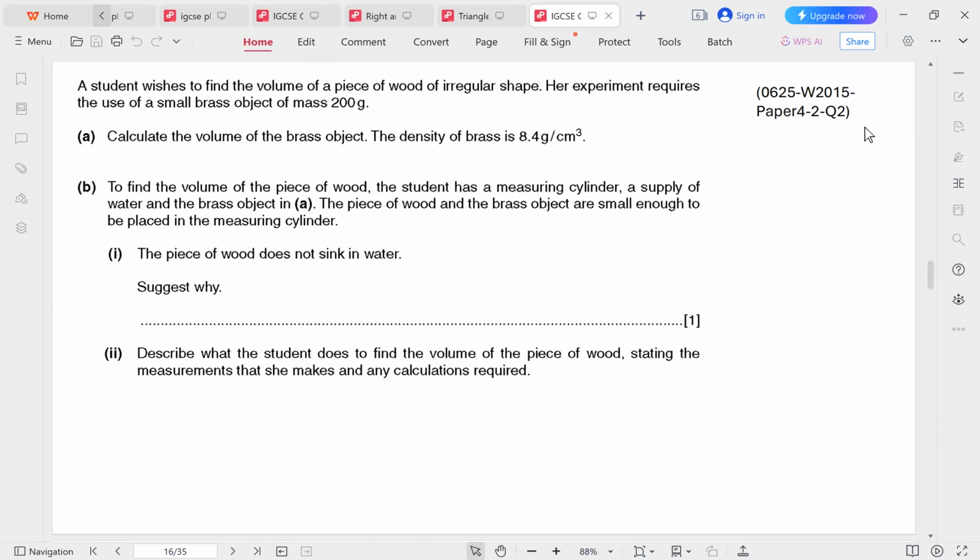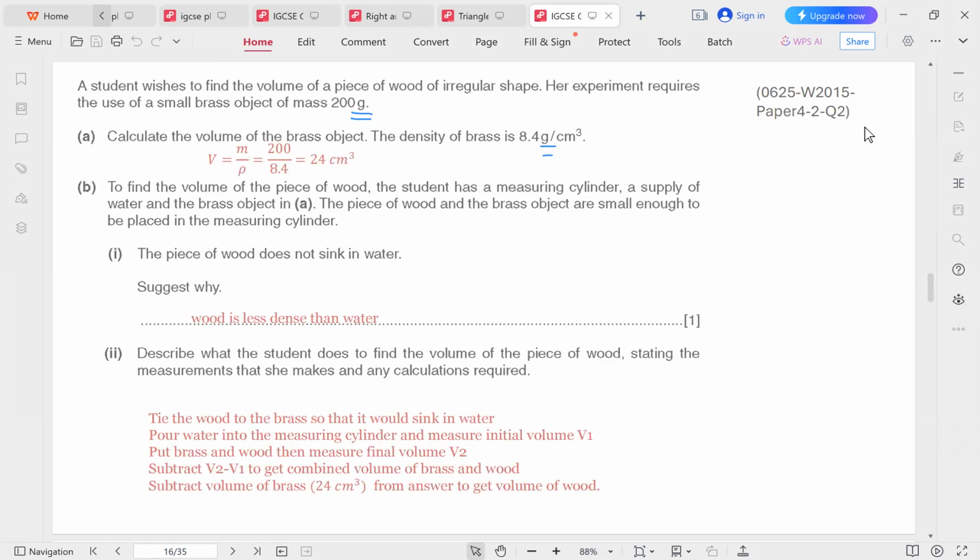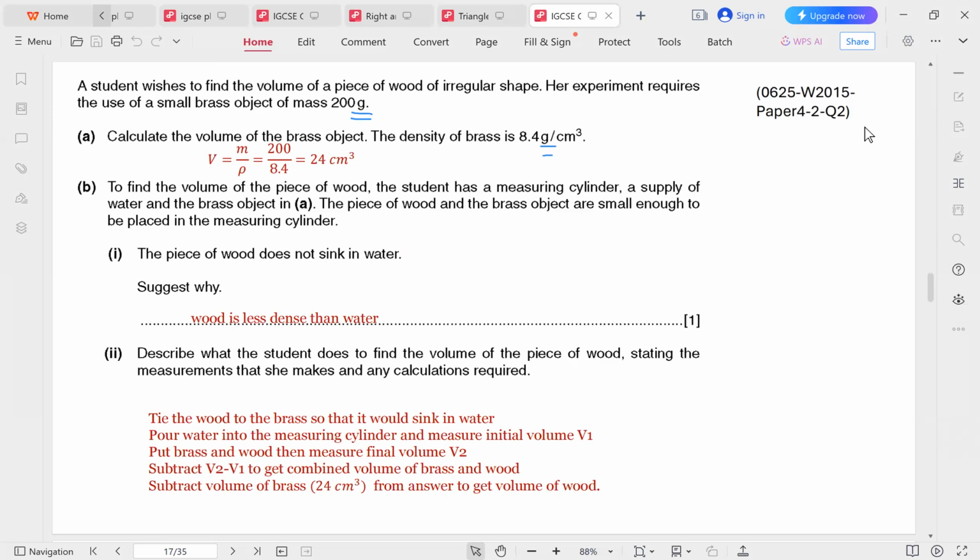We notice here that the density is given in grams and the mass is given in grams. So there will be no need to convert the unit of the mass into kilogram in this question. We're going to use the values as they are. So we have 200 for the mass, 8.4 for the density, and we use the equation and find the value of V. Again, you will notice that this is not the original equation that we are used to. We have rho equals m over V, but we can convert that into V equals m over rho because you simply switch the values of these two variables.